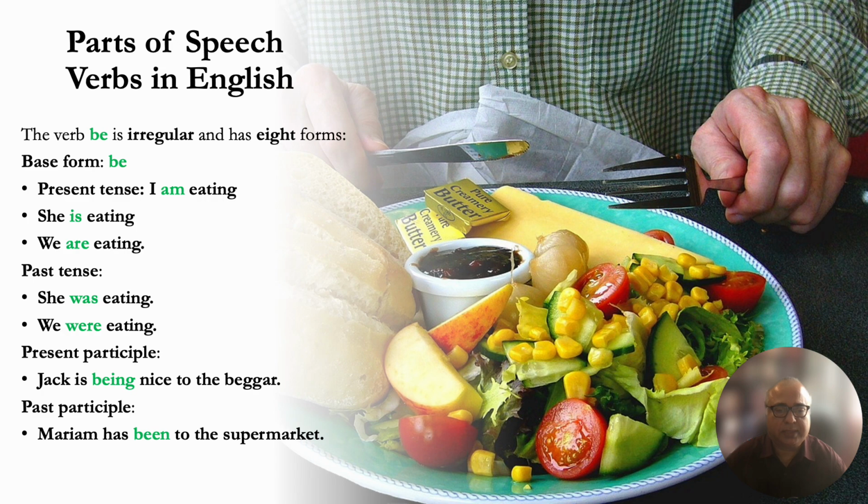Again, it changes its form. Jack is being nice to the beggar. Past participle: Miriam has been to the supermarket. So to go over this again, the base form be changes its forms depending on the tense it's used in. Be, am, is, are, was, were, being, and been. These are the 8 forms of the verb be.